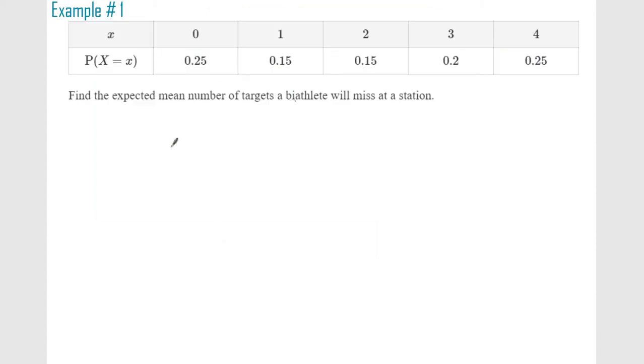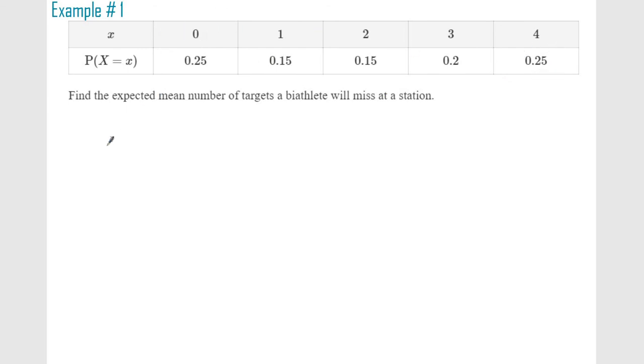Okay, so here's our first example. So these are the outcomes: 0, 1, 2, 3, 4. Think of it like doing a scratch-off ticket, getting $0 back, $1 back, $2, $3, $4 back. The probability of each one, that would be great if it was that much.